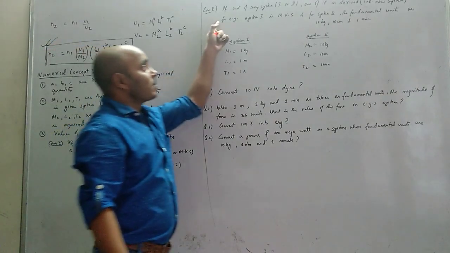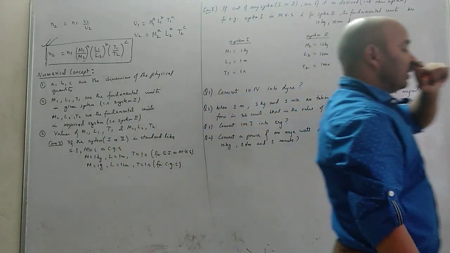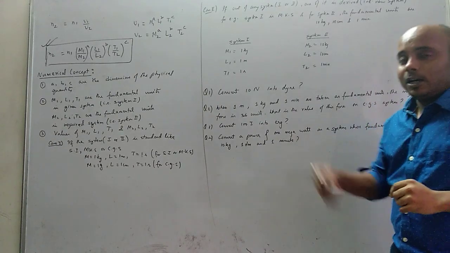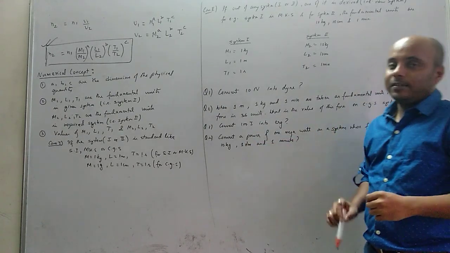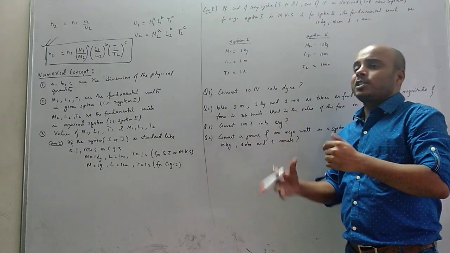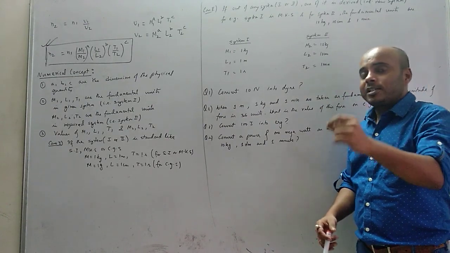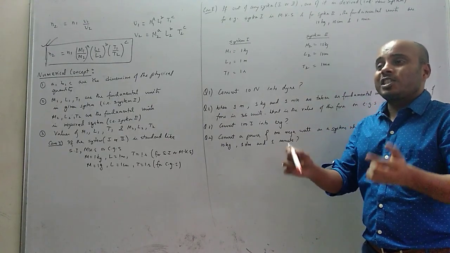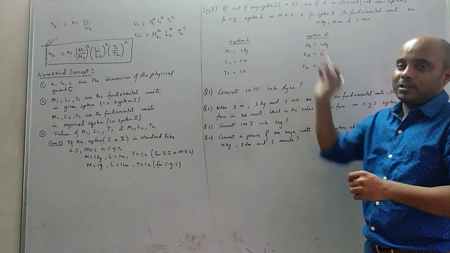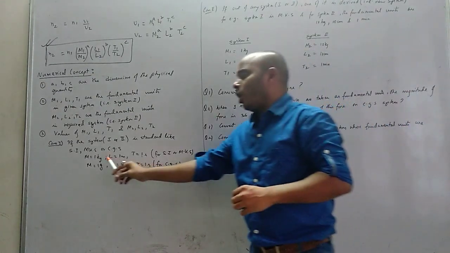Now in this, we have two systems we are dealing with. One is the given system, another is the required system, the one to be converted to. I am naming it the required system. Out of both the systems, if any one system is not standard, it is neither MKS nor CGS, it is a new system which is derived in the question, defined by the question itself. Okay, I will give you some examples also. Don't worry about it. If it is stated like that, then MLT are not 1, 1, 1.